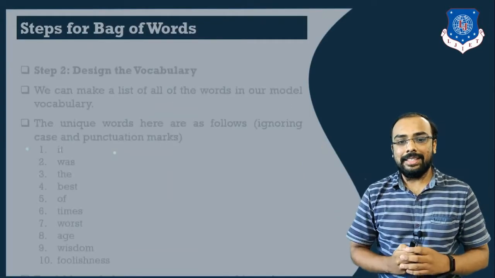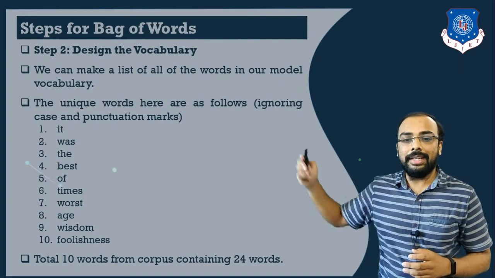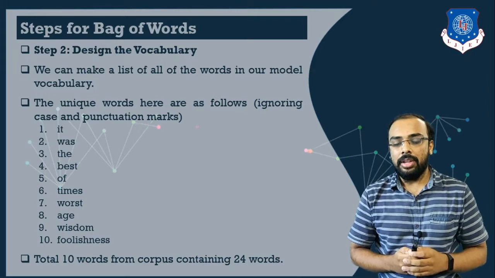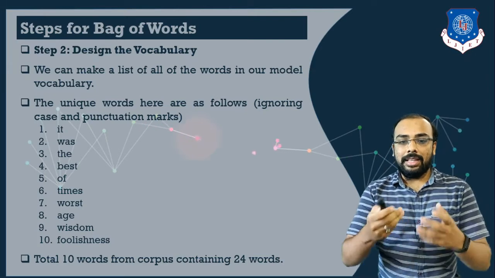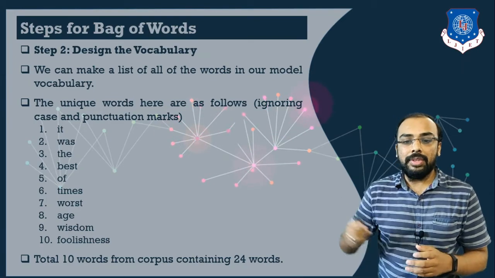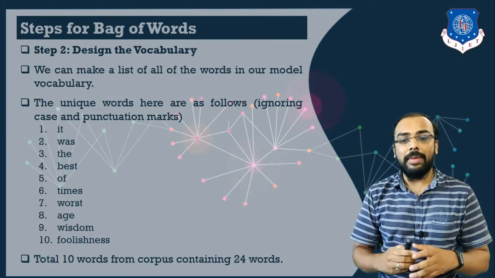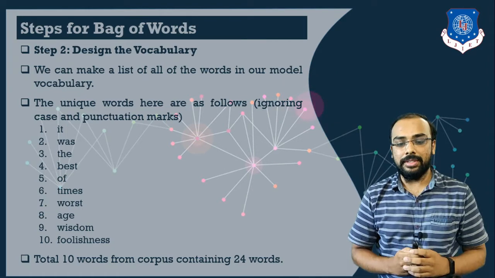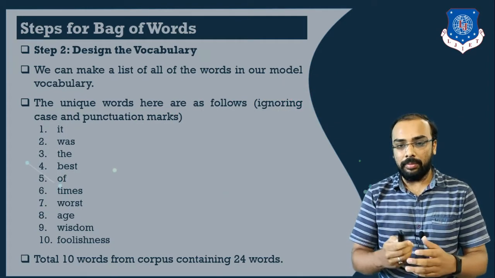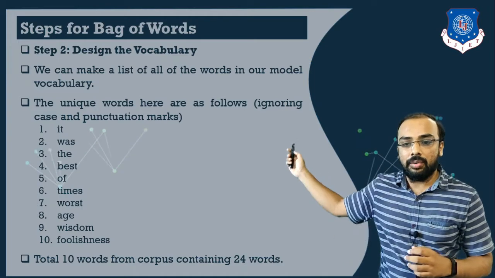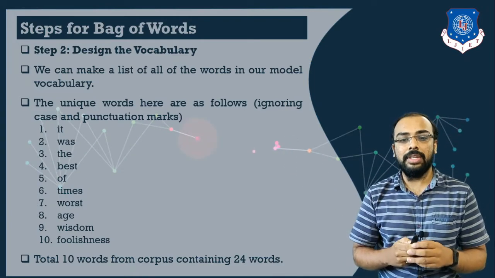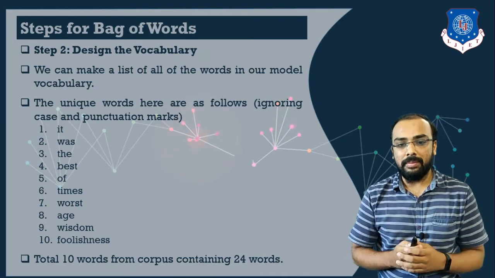The second step is to design a vocabulary. How can we design a vocabulary? As we see, there are 4 different lines in our documents, so we will identify how many unique words are present in them. One thing we need to ensure is that we ignore the case as well as the punctuation marks.